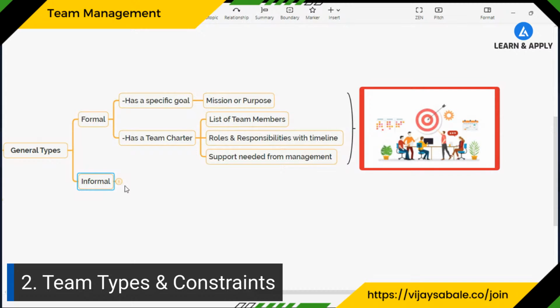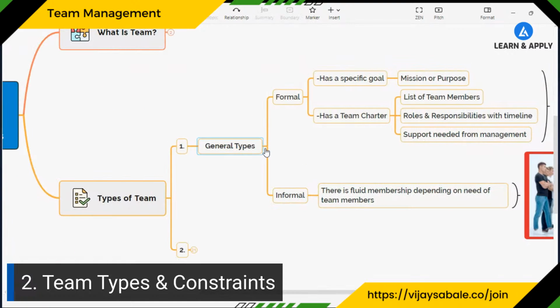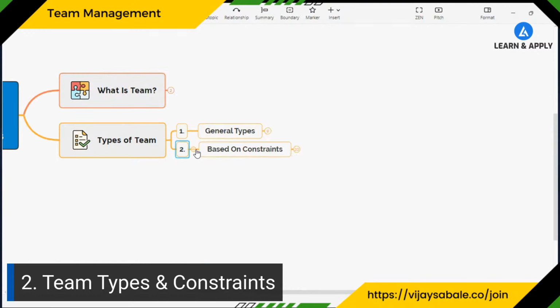Now there is a second type, which is called an informal team. This informal team has fluid membership because we add and remove members as per the need. This is the fluid membership, depending on the need of the team members. So this is called informal teams.